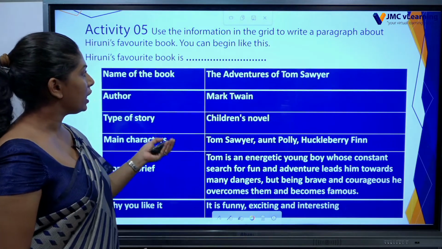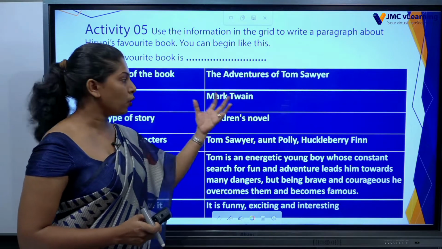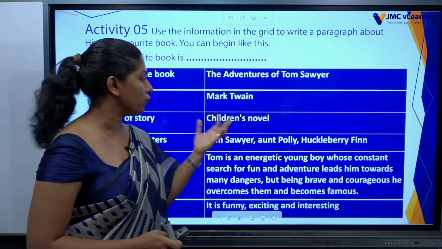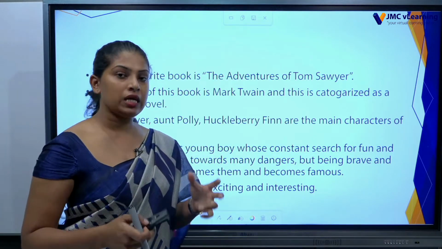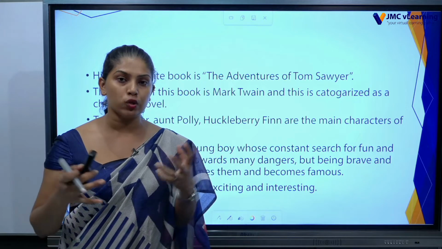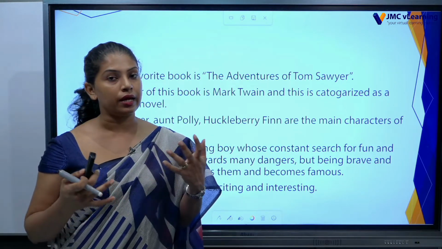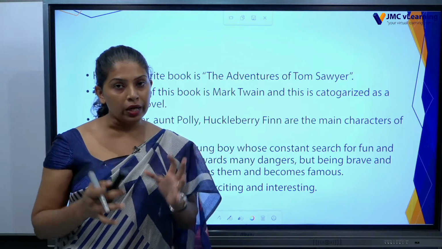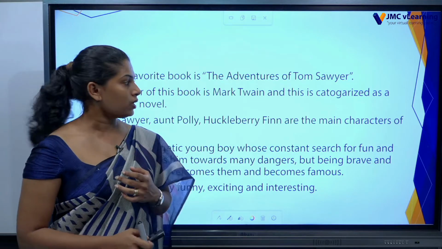So like that, if any points are given to write a paragraph, you can use them as you want. You can mix them, join sentences, join points, and use grammar parts and conjunctions and all other things to make a paragraph. You can make something like this if you were asked.